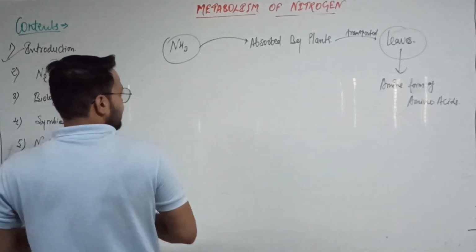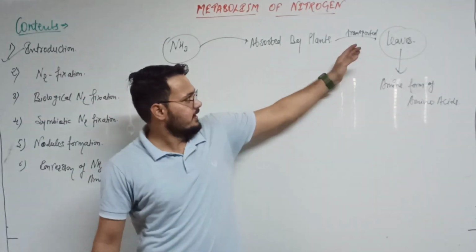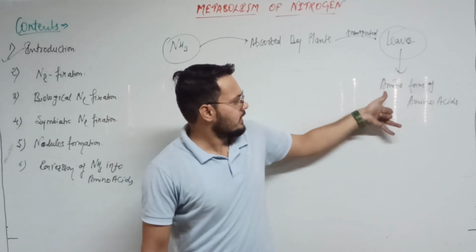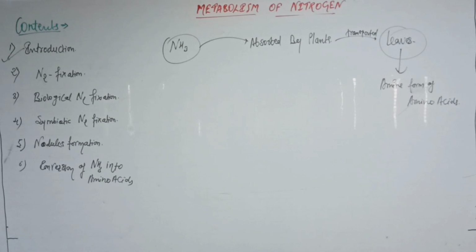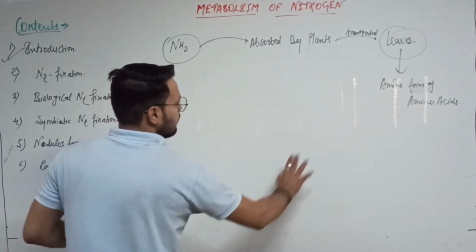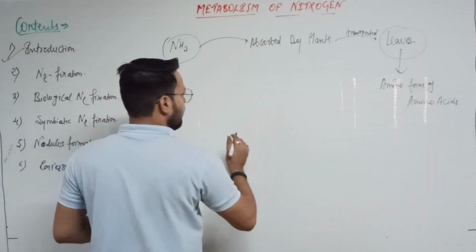That is clear. Ammonia is absorbed by the plants, transported to the leaves, and in the leaves, this ammonia is converted into the amine group or amine form of the amino acids.